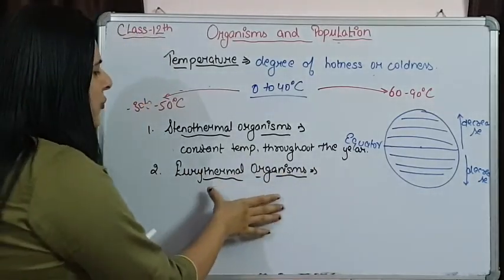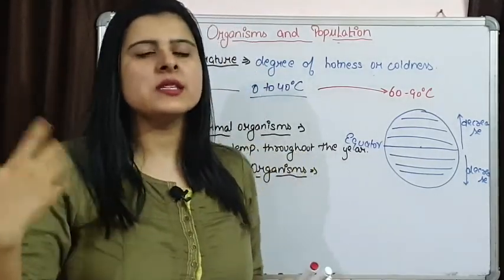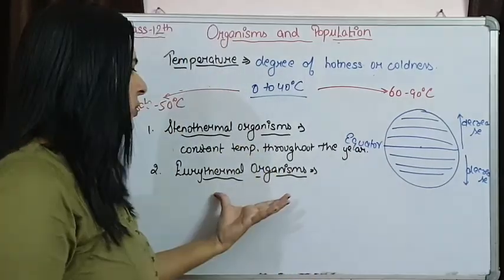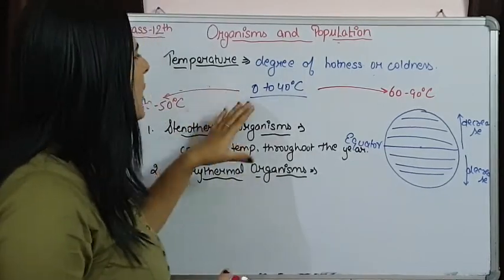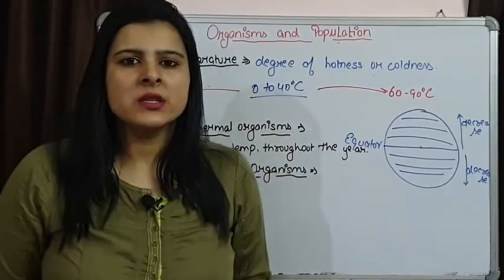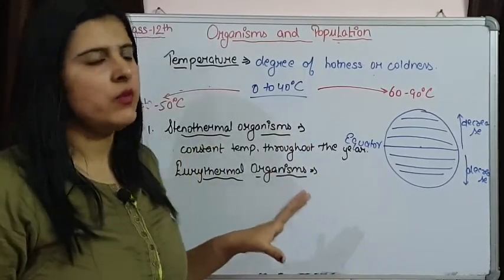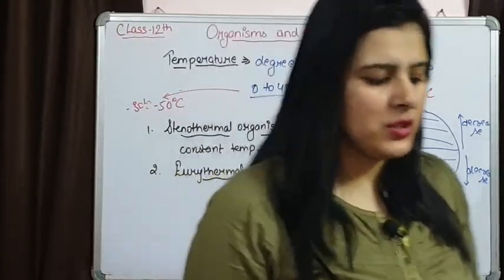So they are not facing a constant temperature throughout the year. There is change in temperature, and that affects these organisms. So organisms adapt themselves according to the temperature they are surviving in. We will see how the organisms are adapted for temperature.